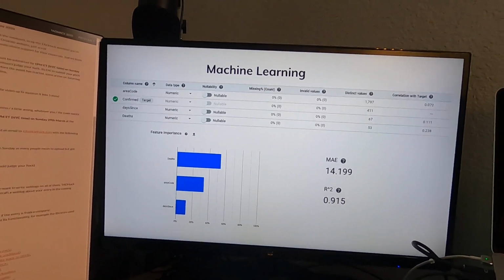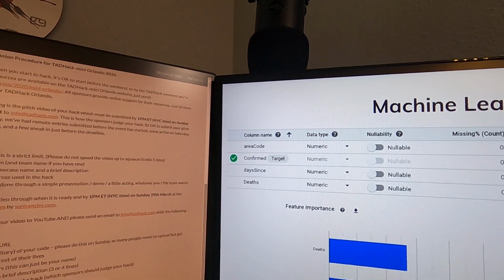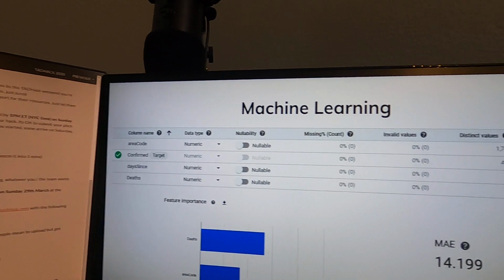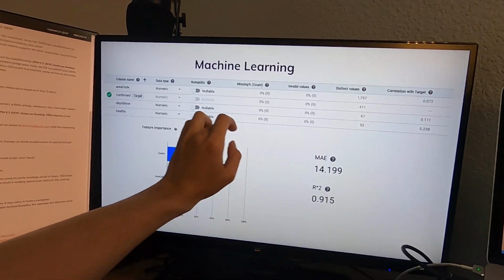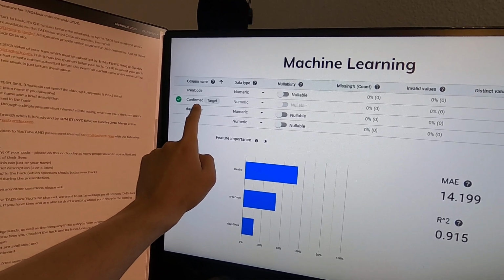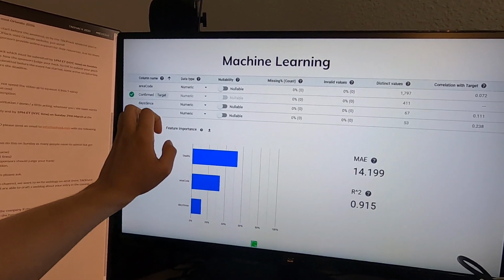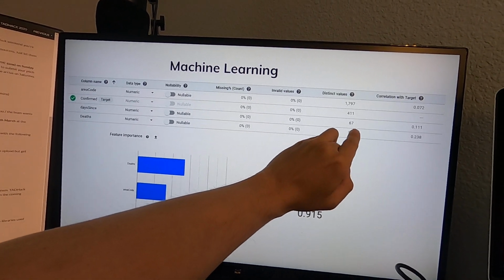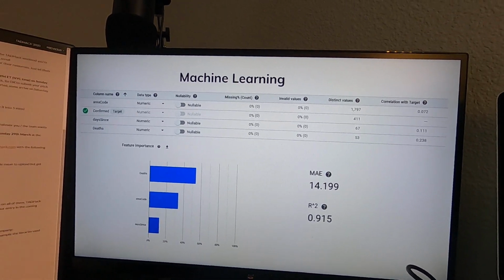So our machine learning model has three different parameters. We have area code, days since, and deaths. Area code refers to the actual counties within the USA. In this case, there are about 1,800, and there is also a correlation to how that affects the predicted number of cases per county that we're checking against. Days since is days since the quarantine, and deaths is the number of deaths of geographic region. So these are a number of large geographic regions that coronavirus is currently affecting in the United States.